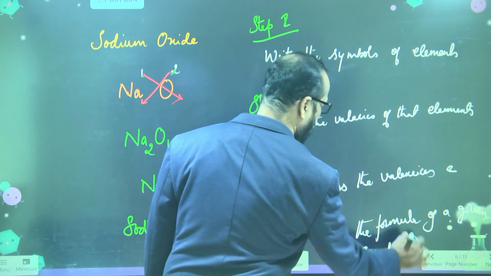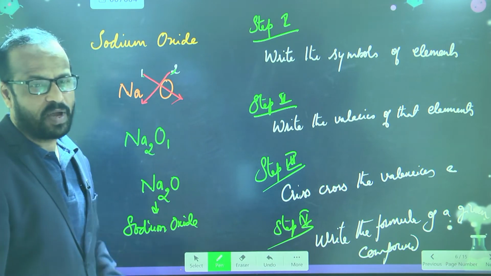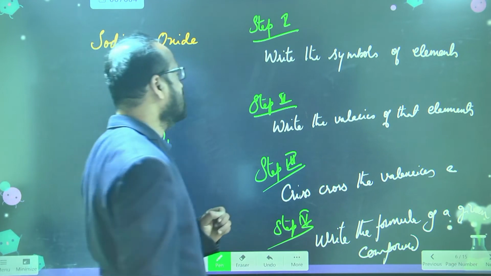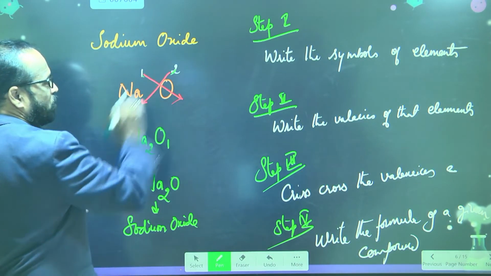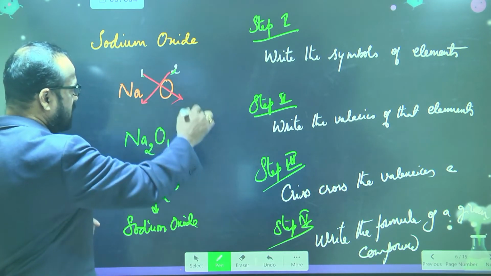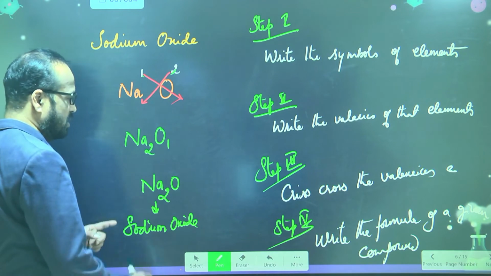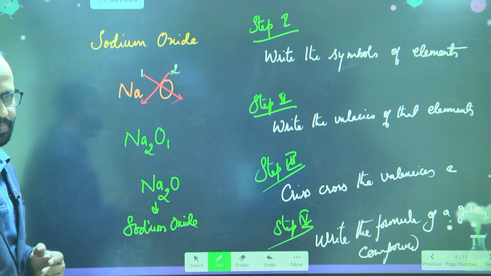That's all. Very simple. So the first step is to write the symbols of the elements. Whatever elements are there, you write their symbols. Second, write the valencies at the top. Then crisscross. Crisscross means exchange. Just bring here, just bring there. Then write the formula. That's all. Is this clear to you?